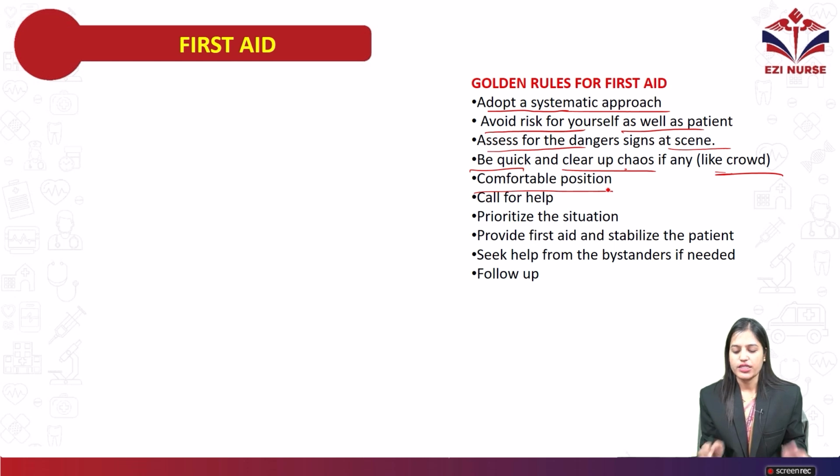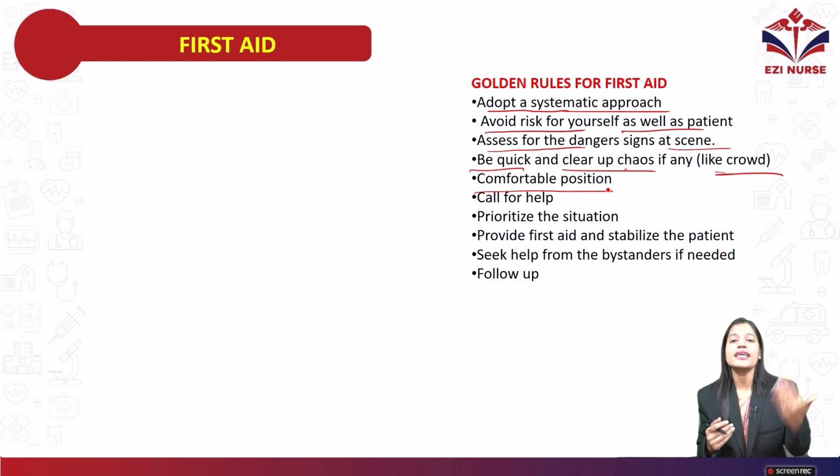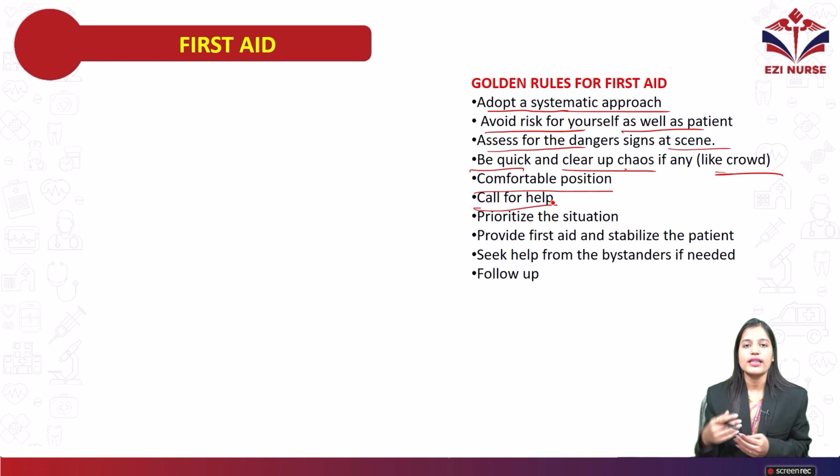Then comfortable position. If the patient has breathing difficulty after the accident, you have to give a comfortable position so that the breathing difficulty can be relieved. Then call for help. You have to call the ambulance or take help from other persons who are present in that situation. Then prioritize the situation.